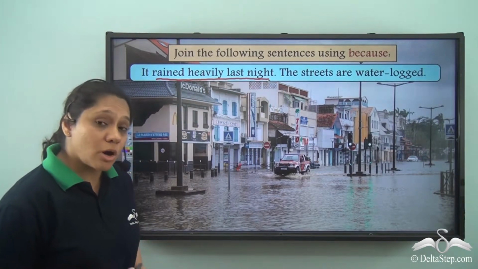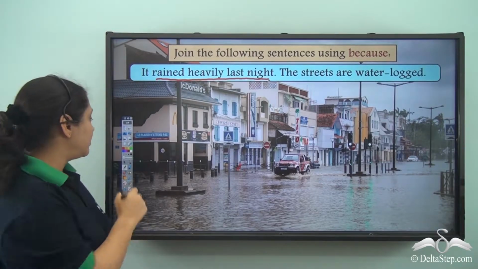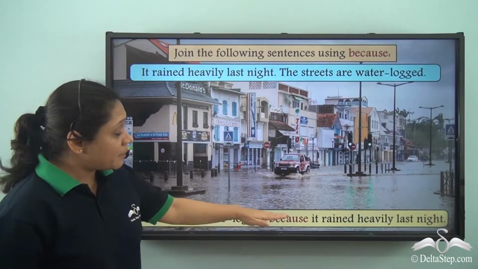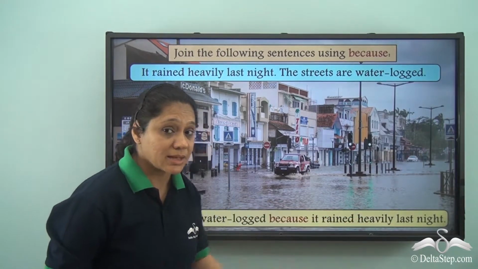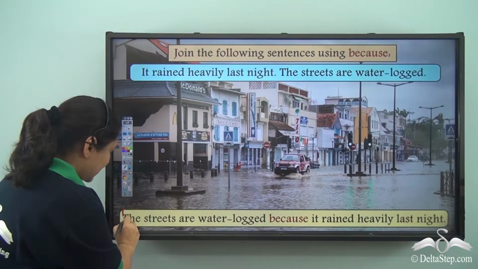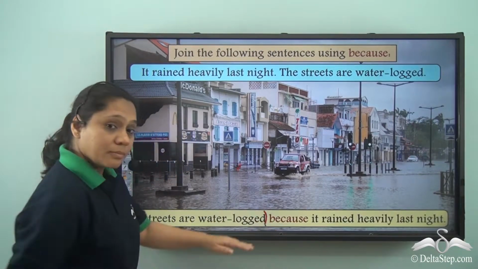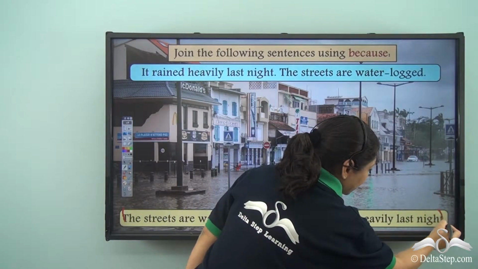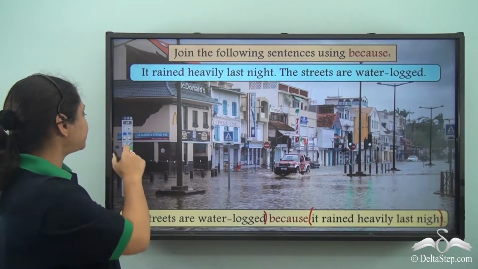Then how will we join the sentences with because? We will write: the streets are waterlogged because it rained heavily last night. So this is the result. Because, this is the reason. It rained heavily last night.